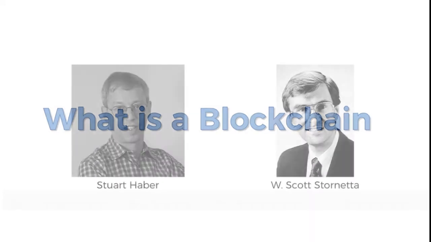The concept initially came from these two people named Stuart Haber and Scott Stornetta. They did not introduce the term blockchain. It came much later after the original paper published by Satoshi Nakamoto. But these gentlemen in 1991 published a paper where they showed how to timestamp a digital document. If you read through the paper, you will find all the concepts of the blockchain, and most of the features are already present in that paper.